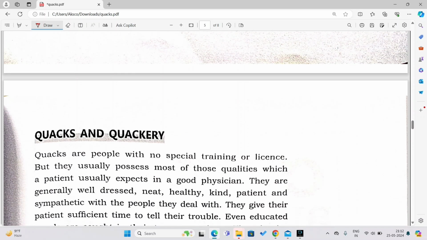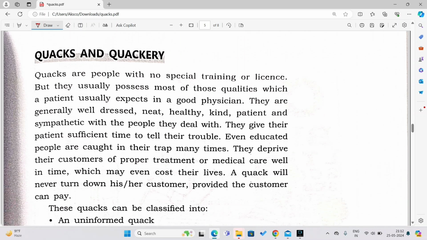Alright, quacks and quackery. Here we will study in detail about who are quacks and what they do. Quacks are people with no special training or license. See, these people do not even have a license. Last time I went to East Garo Hills, William Nagar, and I saw some people in Songsak sitting with teeth. They are pretending like they are experts, and they can implant teeth in people who are suffering from tooth problems. So don't fall prey to this kind of people. These are some of the examples of quacks.